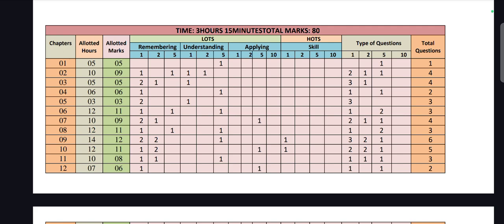And moving on to next chapter, that is 11th chapter, here they will ask for 8 marks, total 8 marks they will ask from this chapter, that is 1 question of 1 mark in remembering, one question of 2 marks in remembering, and one question of 5 marks in understanding, and so totally 3 questions they will ask in 11th chapter. So totally 8 marks from this chapter.